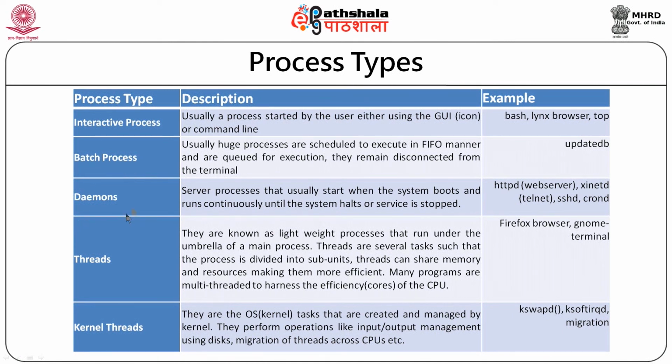The third kind of process is known as daemons. Daemons are server processes, usually servers like web server, telnet, SSH, crond. These are all daemons. The standard convention is that when a process name ends with d, it is a daemon. So, daemons are processes that run in background. As soon as the Linux system starts, these daemons will start automatically and they run throughout the system unless the system is shut down or some command is given to shut down these processes. So, daemons are non-interactive and they run in background.